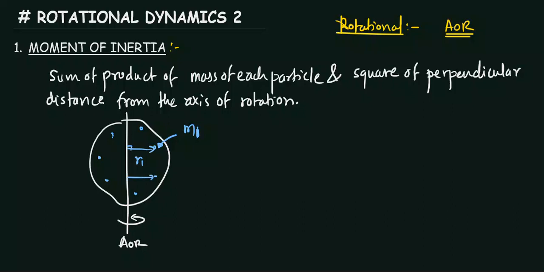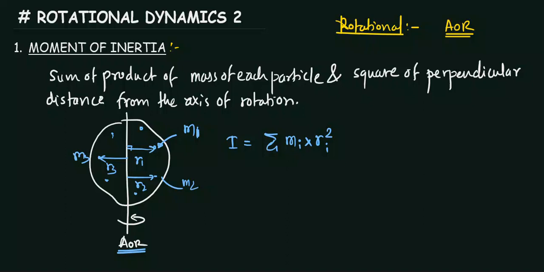This particle has mass m2, at a distance r2, and this has mass m3 at a distance r3. So what will be the moment of inertia of this body? Moment of inertia is denoted as I. It is equal to the summation of the mass of each particle into the square of the distance of that particle from the axis of rotation.